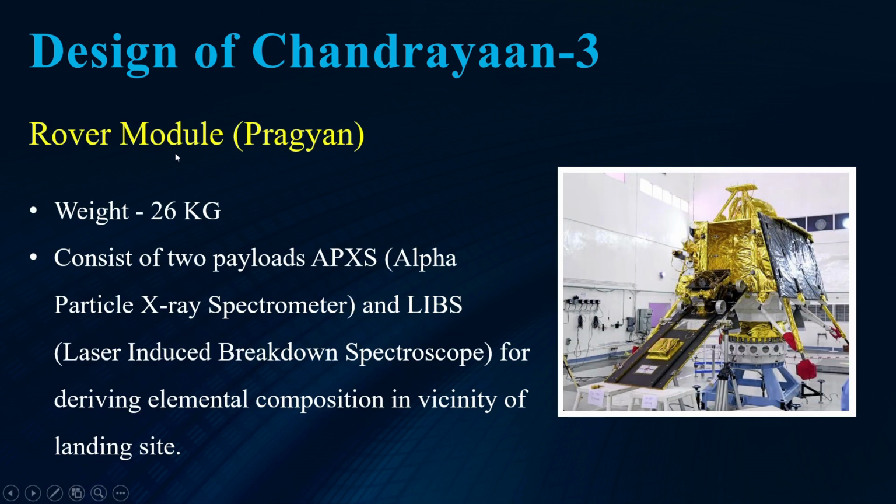Now this second one is the rover module, that is named Pragyan. So in this figure you can see, this is the lander and this is the rover with wheels. After landing on the surface of the moon, this rover will come out of the lander, and further it will do its work. Its weight is very less, that is 26 kg. It consists of two payloads, that is APXS, that is Alpha Particle X-ray Spectrometer, and LIBS, Laser Induced Breakdown Spectroscope. And these are used for deriving elemental composition in the vicinity of the landing site.